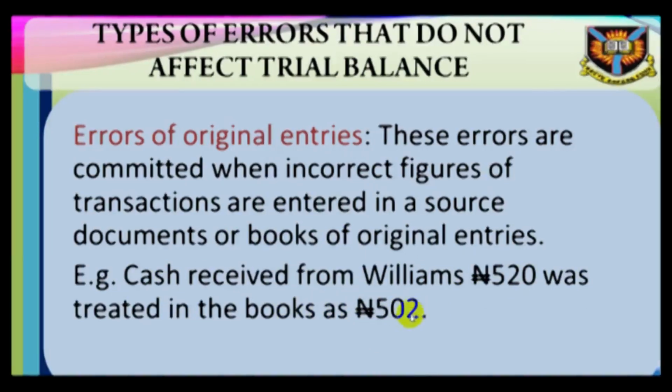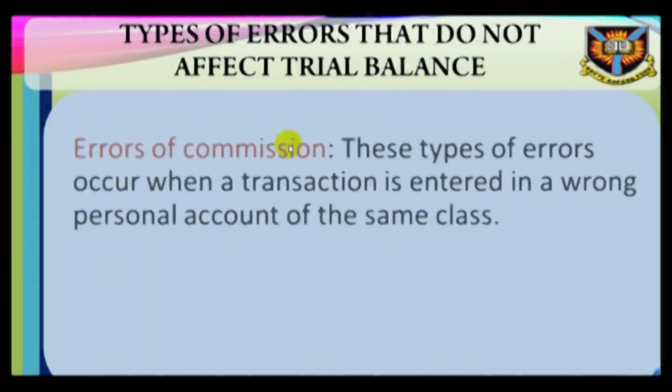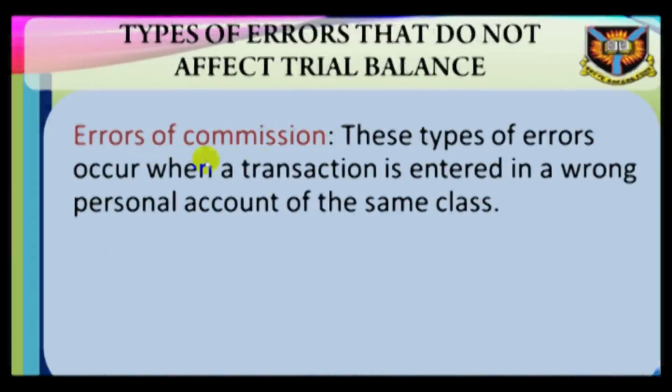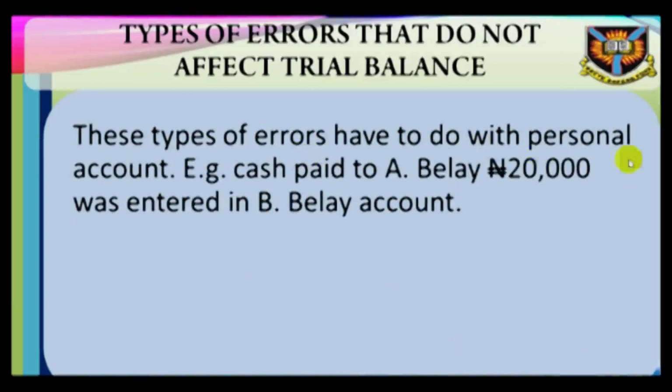Errors of commission. These are types of errors that occur when a transaction is entered in a wrong personal account of the same class. These types of errors have to do with personal accounts, e.g., cash paid to A. Bailey 20,000 naira was entered in B. Bailey account.